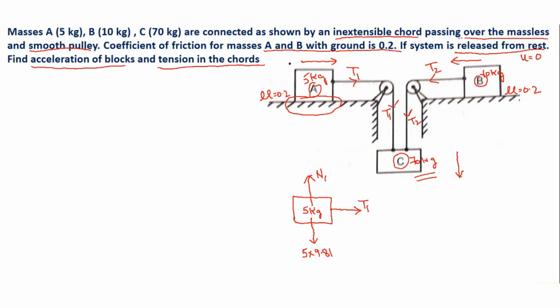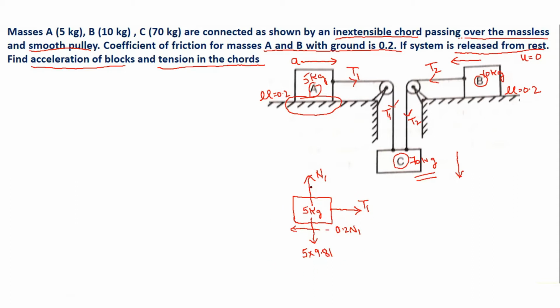So these are the direction of motions for block A, block B and block C. Now as we got that acceleration for this block A will be towards right side, the friction force will be acting towards left side with a value of 0.2 multiplied by N1, because friction always acts in the direction opposite to the motion. So with this we have completed showing all the forces acting on the body.